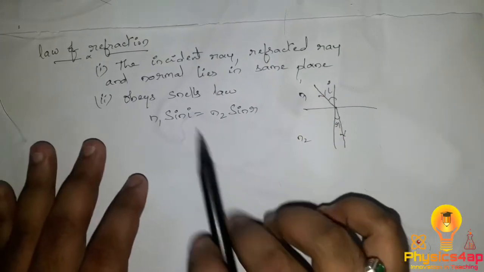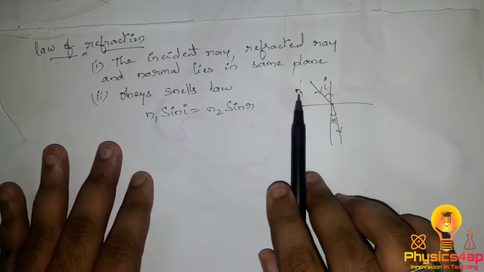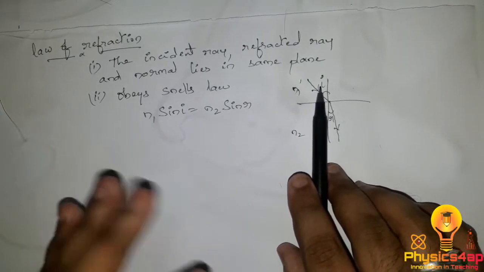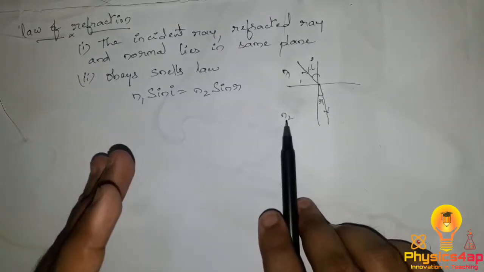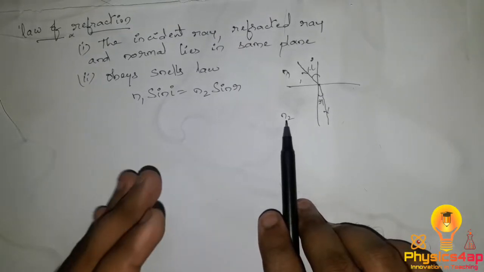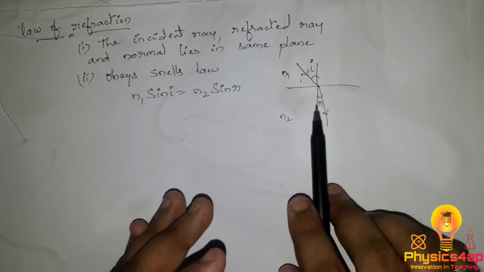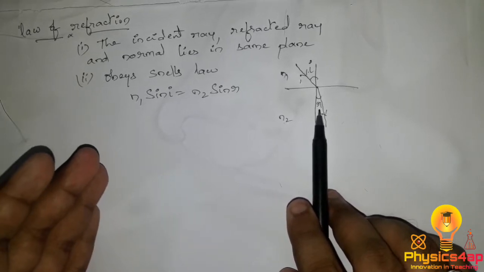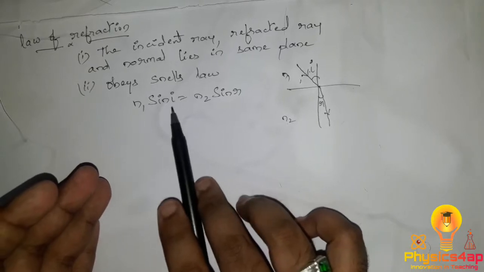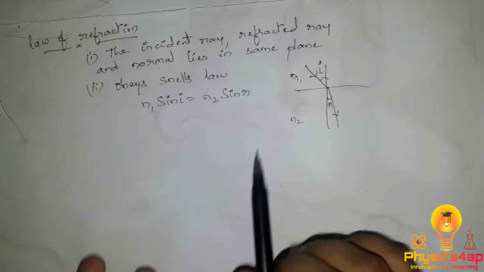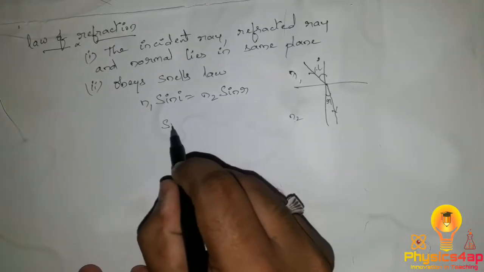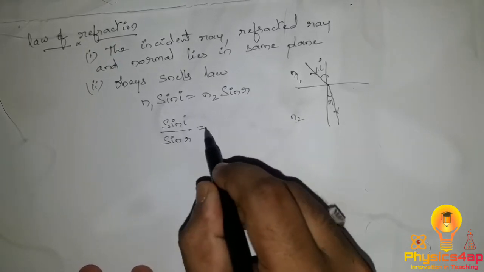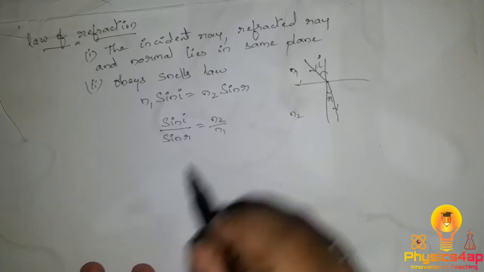With this, it obeys Snell's law, that is n1 into the sine of the angle of incidence will be equal to the refractive index of the second medium, n2, into the sine of the angle of refraction. That is what we call n1 sin i equals n2 sin r. In other words, we can write sin i by sin r equals n2 by n1.